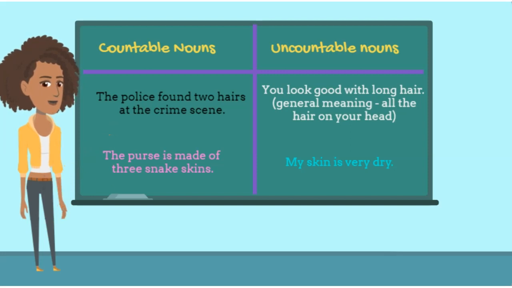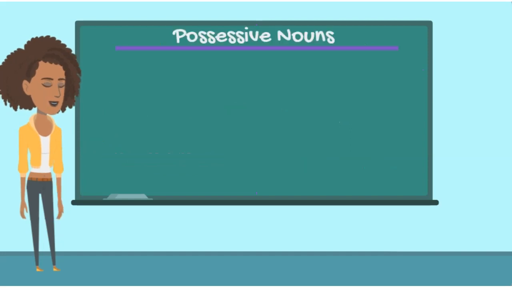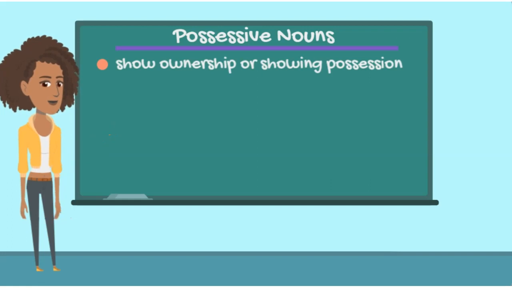Can you believe that we're almost finished with today's lesson? Just a few more things to go over. Lastly, we'll wrap up today's lesson with possessive nouns. Possessive nouns are nouns that show ownership or possession, meaning that something belongs to the noun. Let's look at some examples in how to form a possessive noun with singular nouns first.